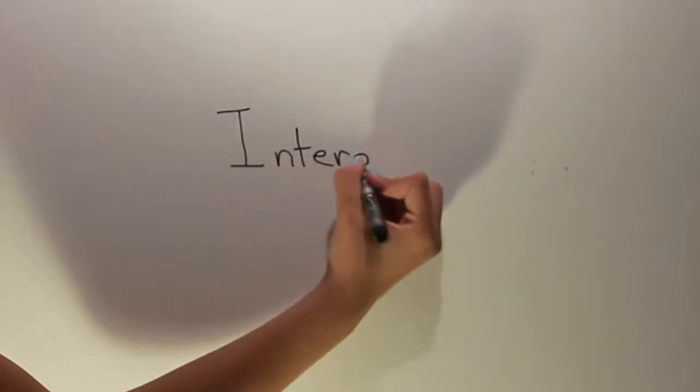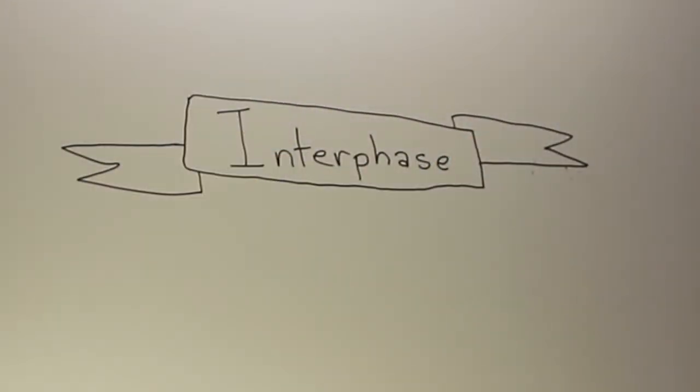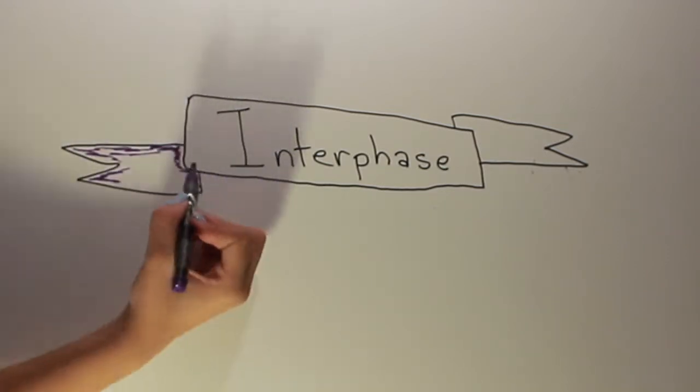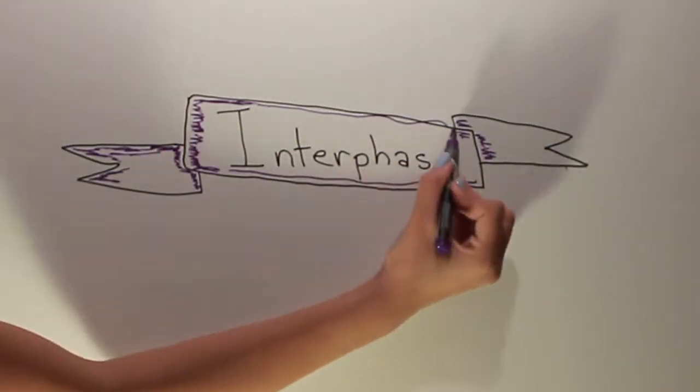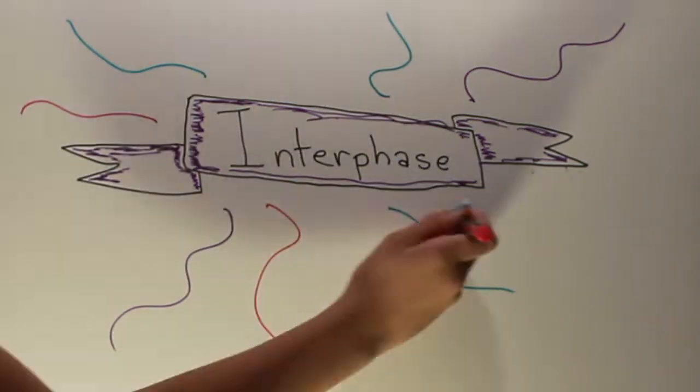Interphase. Interphase is the portion of the cell cycle between mitotic divisions when the genetic material, in the form of chromatin, is duplicated. It is 90% of the cell's lifespan where the cell grows and carries out normal functions.